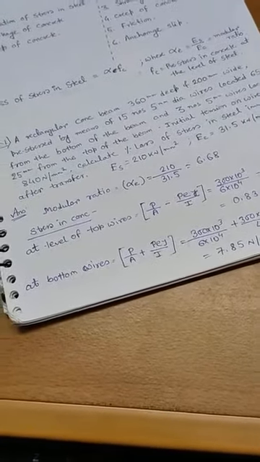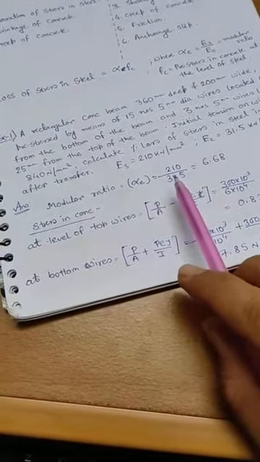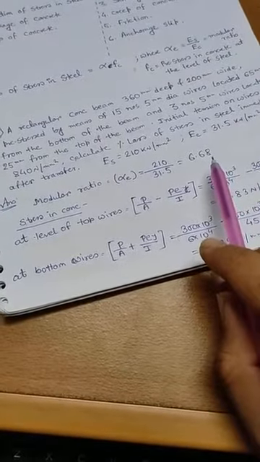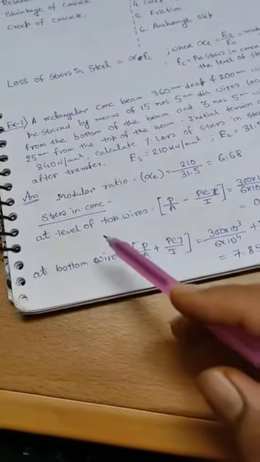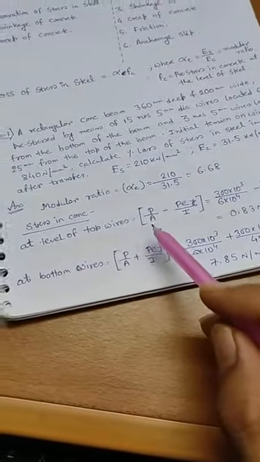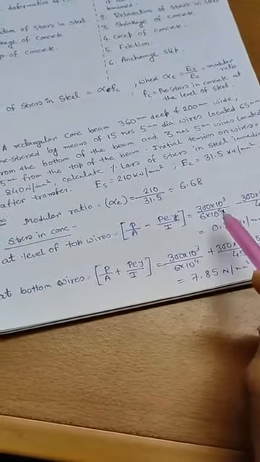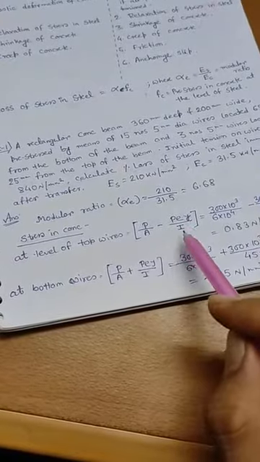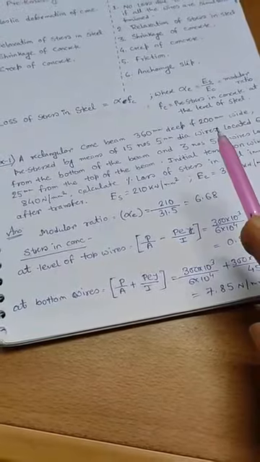So, first thing first, we have to find the modular ratio. We know that modular ratio is the ratio of Es by Ec. By calculating, we get the modular ratio as 6.68. Now, stress in concrete, as per the formula from the previous class, at the level of top wires is P by A minus Pey by I, that is 300 into 10 to the power 3 as the P value, and A is the cross sectional area, that is 360 by 200 millimeter.